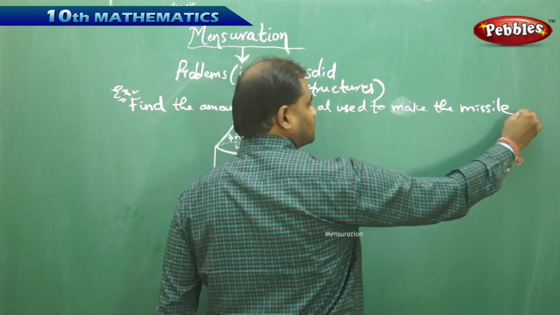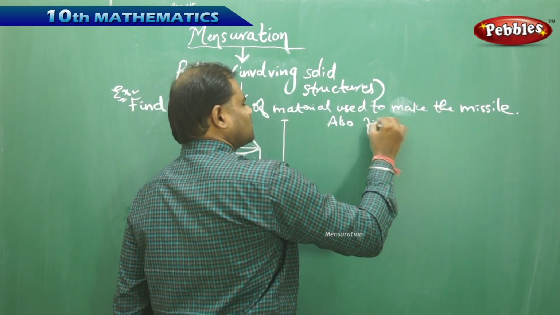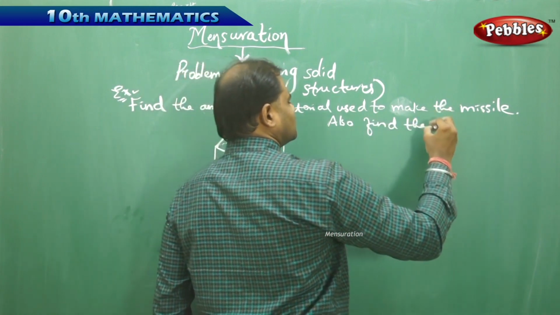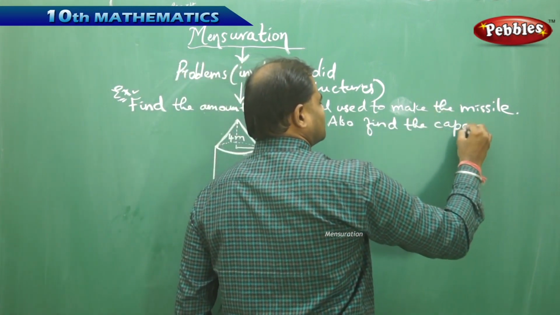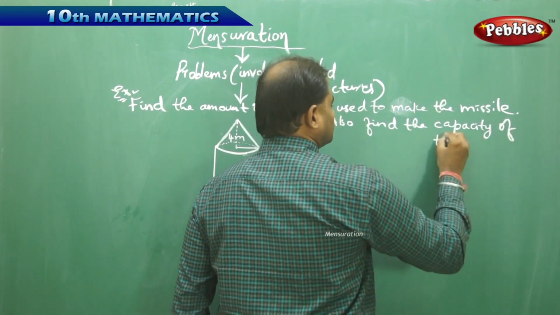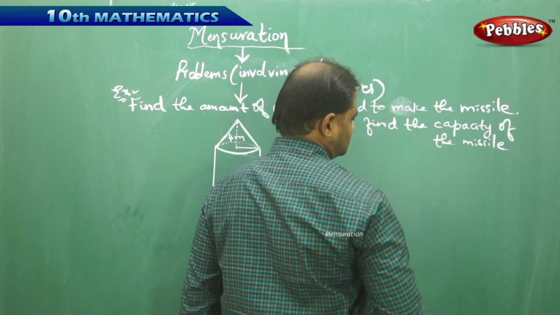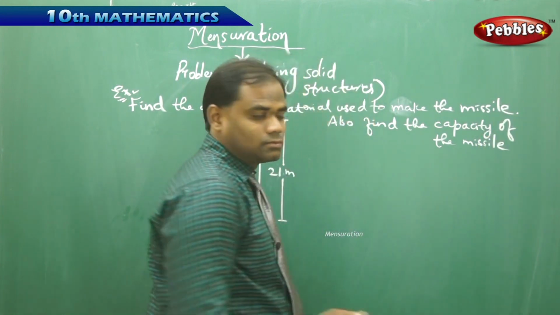Also find the capacity of the missile is the question.